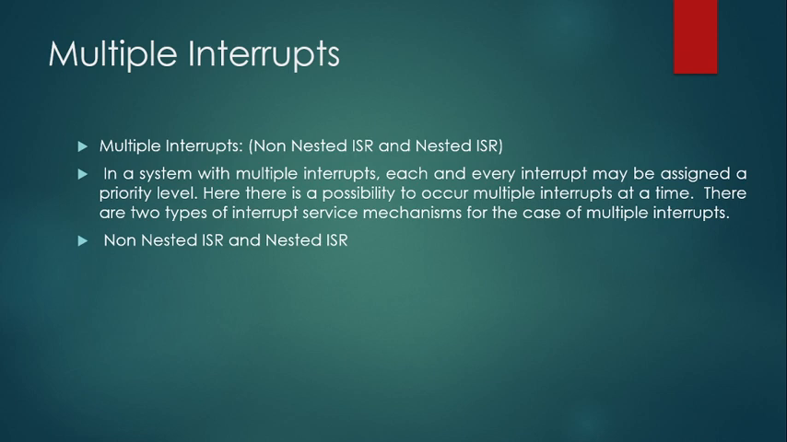Now coming to the case of multiple interrupts. In the case of multiple interrupts, there can be two types of interrupt service routine, non-nested ISR and nested ISR. In a system with multiple interrupts, each interrupt may be assigned a priority level, as we discussed in the first section on interrupts. Multiple interrupts may occur at a time, so there are basically two types of interrupt service mechanism set at the CPU: non-nested ISR and nested ISR.